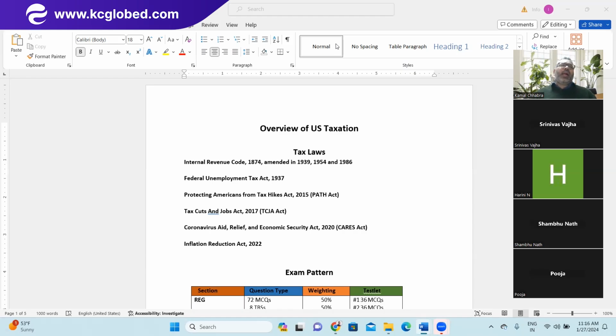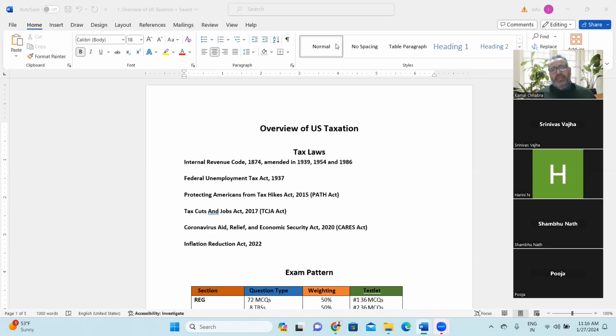You'll also understand, more importantly, what those parliamentarians, or members of the Senate or members of the Congress, keep in mind when they are framing any law, right? Here in this regulation part we'll be discussing in more detail the income tax, the IRC, and the Internal Revenue Service. From that point of view we'll be understanding in detail.